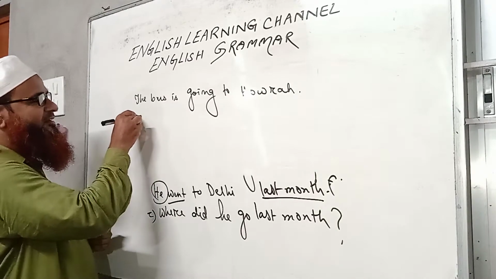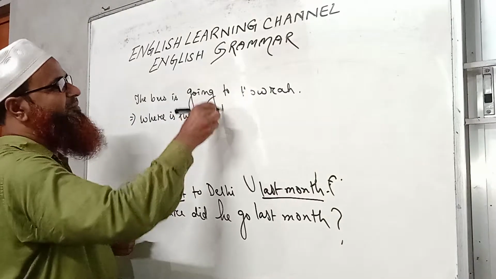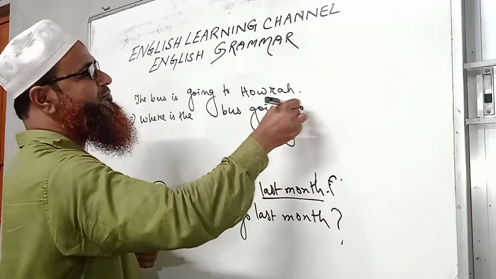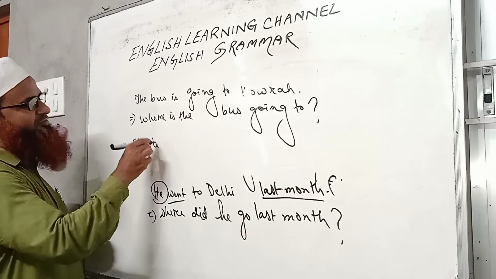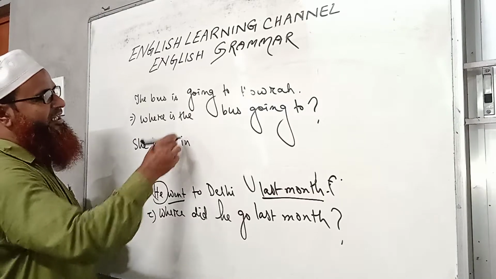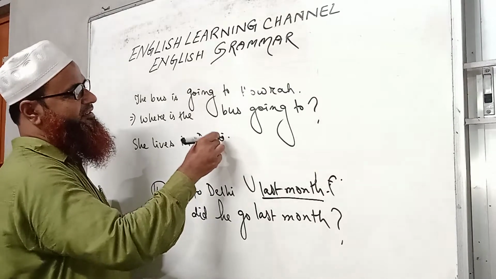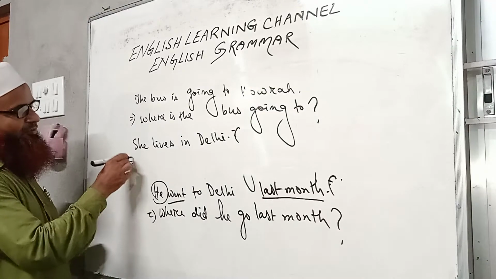Where is the bus going to? Okay. Again, we may write she lives in Delhi. So we should use where for asking question.